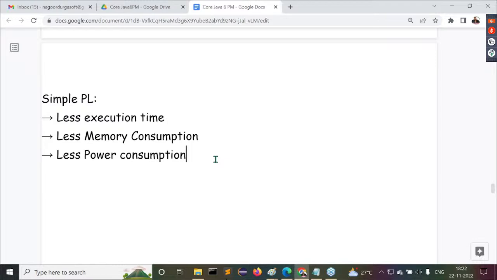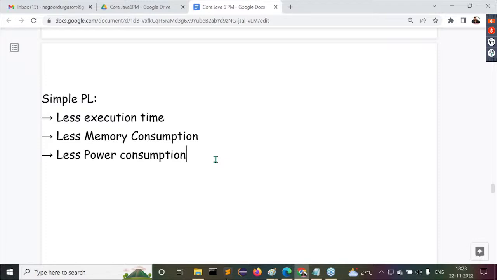Why is the programming language simple? The reasons they have given are these 3 reasons. What are the 3 reasons, guys? Now tell me. Less execution time. What is the second one here? Lesser power consumption. Sorry, less memory consumption. What is the third reason here? Lesser power consumption. These are the 3 reasons why this new programming language provided by Sun Microsystems is a simple programming language.